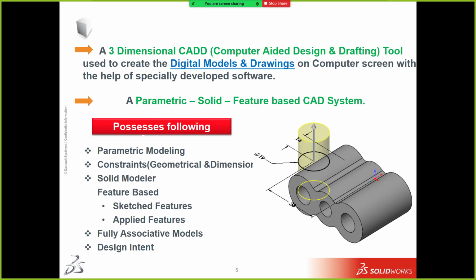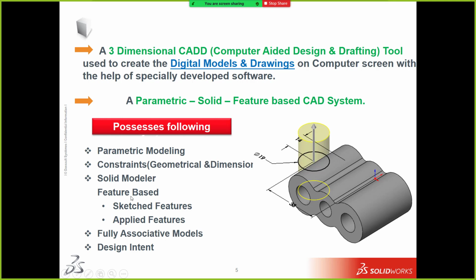Physical properties in the sense weight, right? Then density, volume, these all come under physical properties. And what are mechanical properties? Young's modulus, stress, Poisson's ratio. These all come under mechanical properties. Getting clear? Yes. If the particular model has these properties, we can say that it is a real solid model.